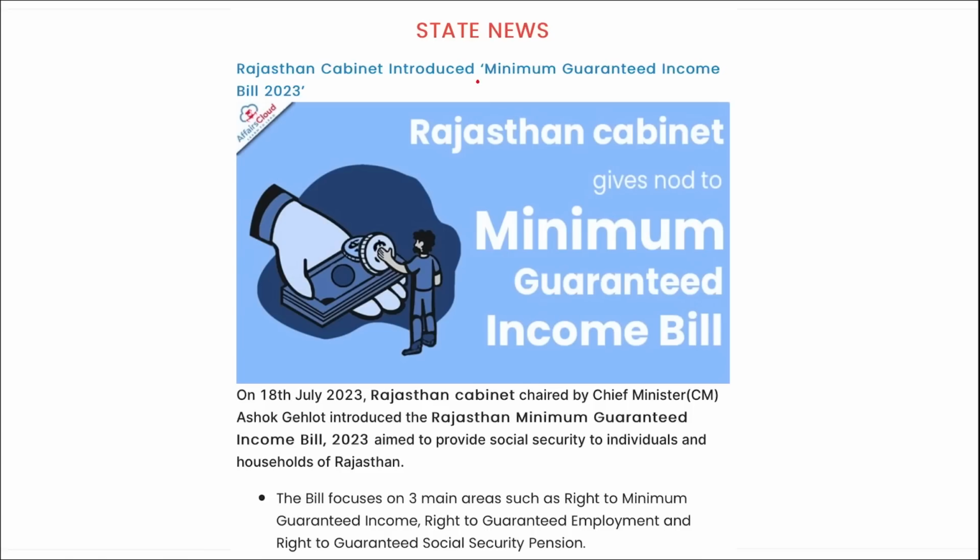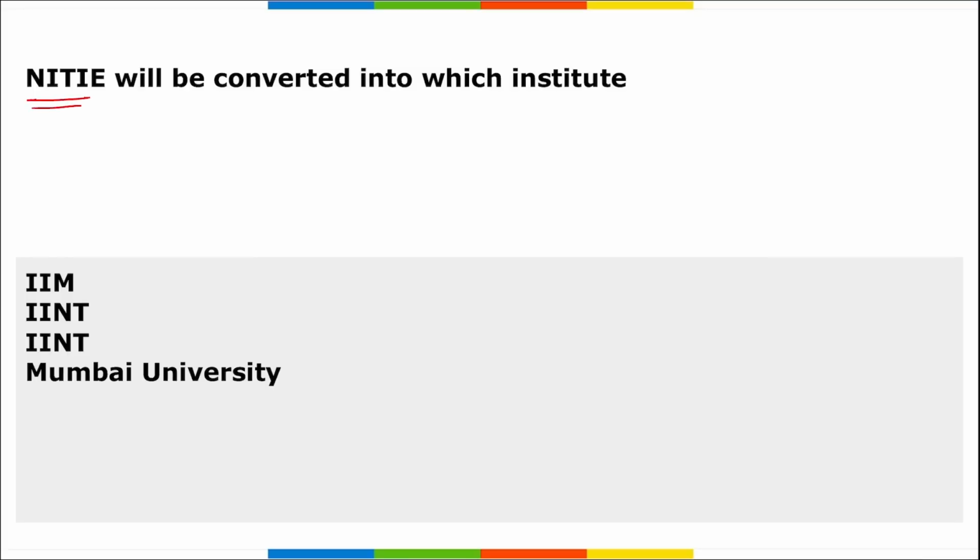Rajasthan Cabinet has introduced the minimum guaranteed income bill. NITIE will be converted into which institute? Recently, Union Cabinet chaired by Prime Minister Narendra Modi has approved a bill amending the IIM Act.